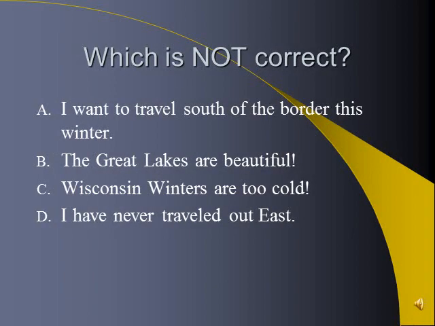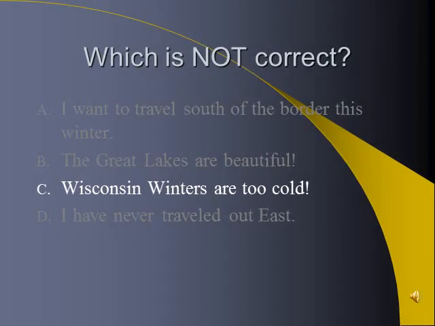How about this one? Which one is not correct? A, I want to travel south of the border this winter. B, the Great Lakes are beautiful. C, Wisconsin winters are too cold. D, I have never traveled out east. Which one is not correct? C is not correct. We do not capitalize our seasons of the year.